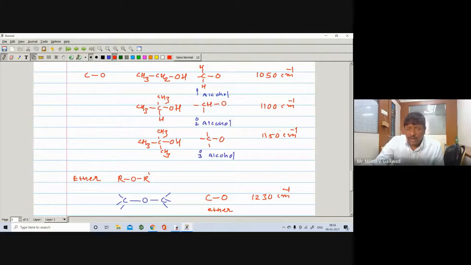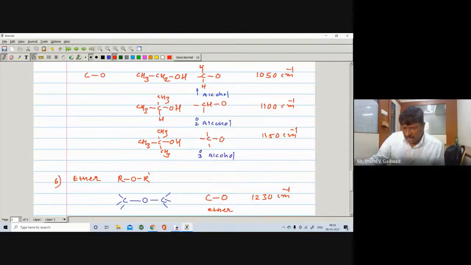These go into what is called the fingerprint region, which is useful in finding out the skeleton. So we have seen alcohol, and now ether.